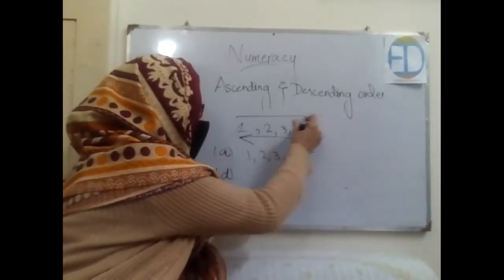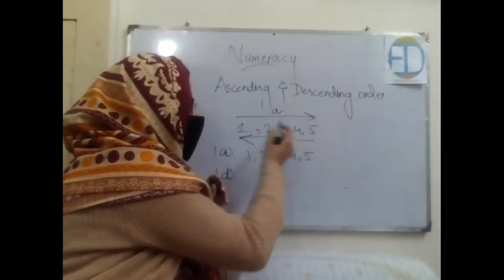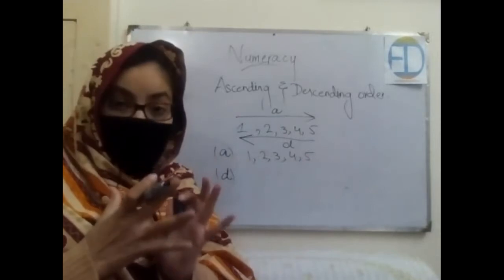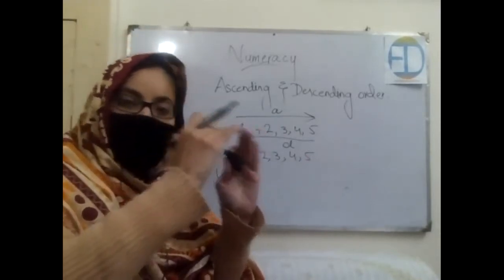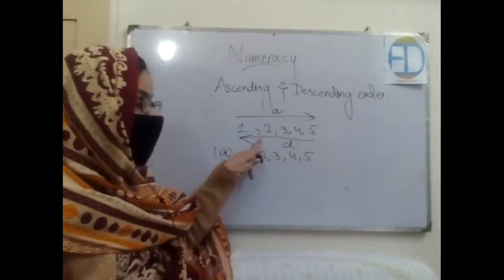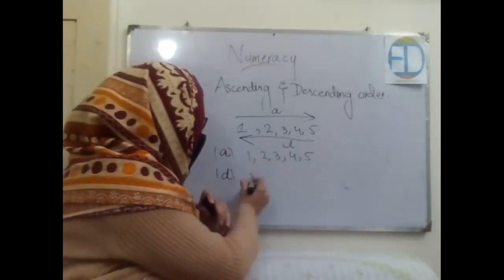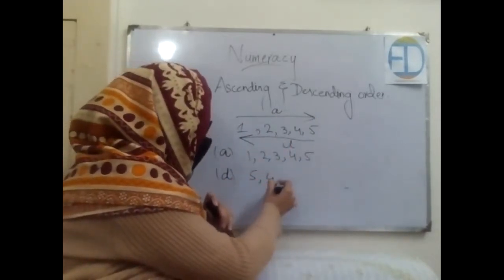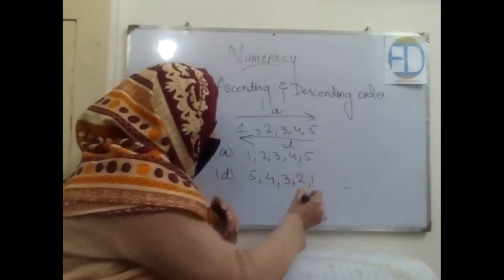In ascending, we move from there to there. This is called ascending. And descending means a reverse order, in which we move from a higher number towards the lower one. So if we write the given numbers in a descending way, it would be like 5, 4, 3, 2, 1.